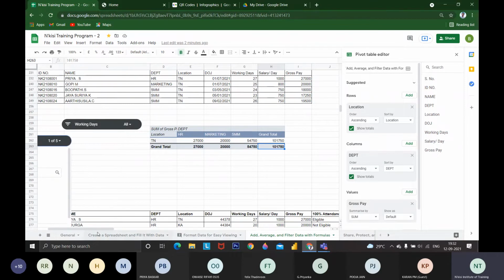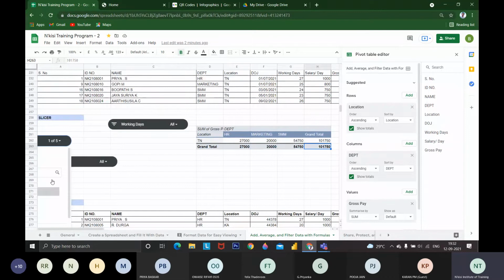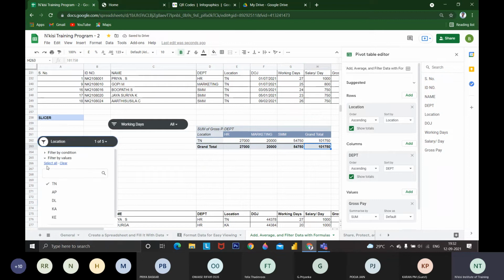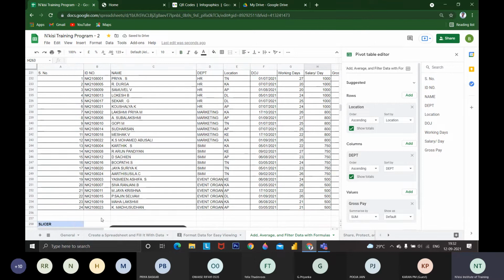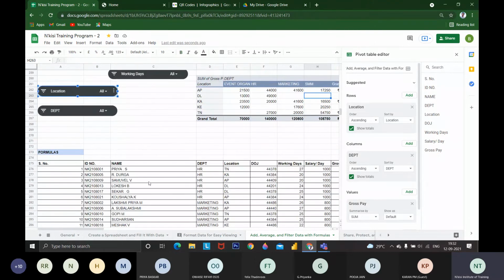You make use of the pivot table. You make use of the slicer. You can create dashboards. Dashboards you will be using for creating filters. You can make use of pivot tables and slicers to create dashboards. Dashboards is a big topic, and we are not going to touch upon those things.